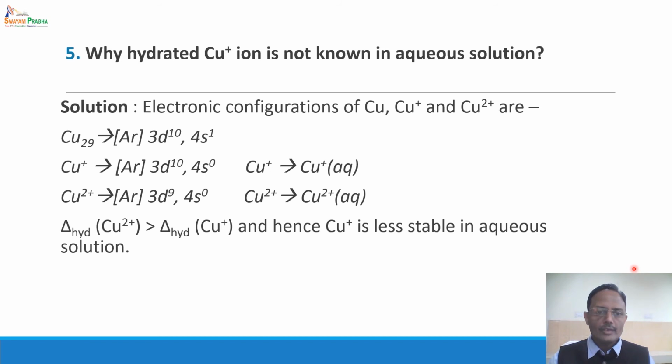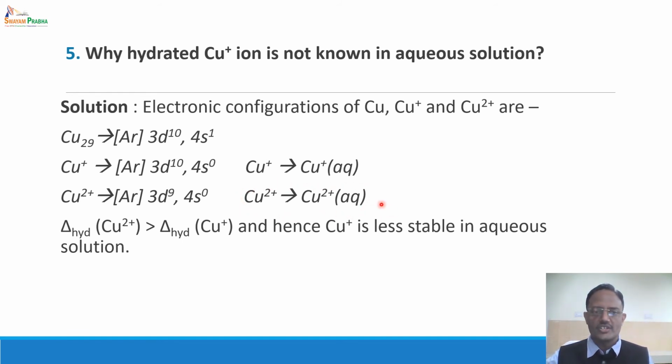Now, since there is a higher charge on Cu2+, the hydration enthalpy or the hydration energy of Cu2+ is much larger than Cu+. Now what is the hydration enthalpy? It is the amount of energy which is released when this hydration or solvation phenomenon takes place.